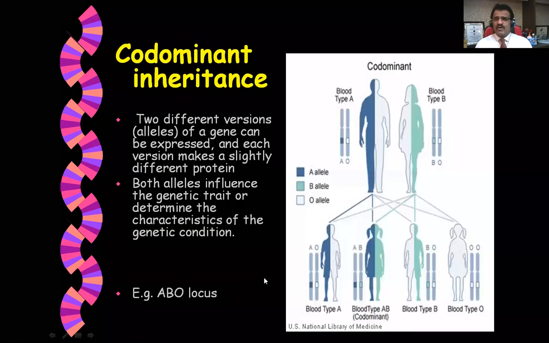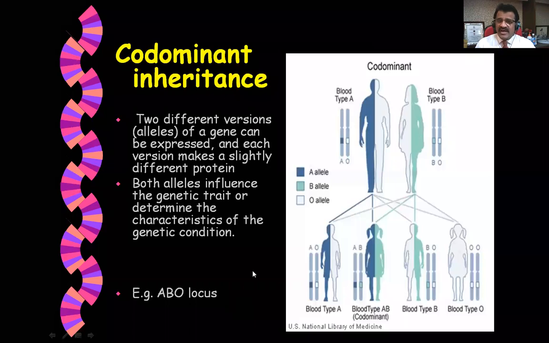Now we move on to the next category, that is codominant inheritance. Now the ABO locus is the example of this. Two different versions, alleles of a gene, can be expressed, and each version makes a slightly different protein. Both alleles influence the genetic trait or determine the characteristics of the genetic condition, and a codominant example is shown here. Okay, and the ABO locus is the example.